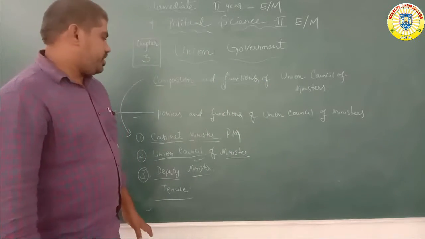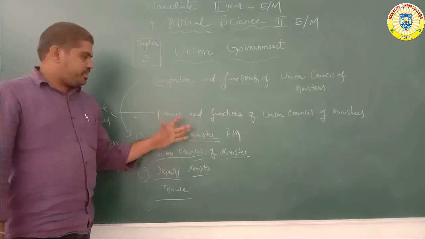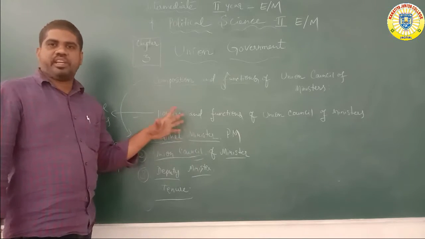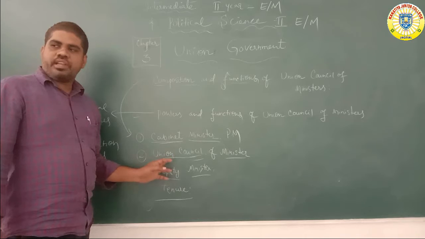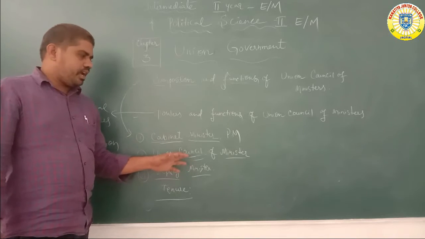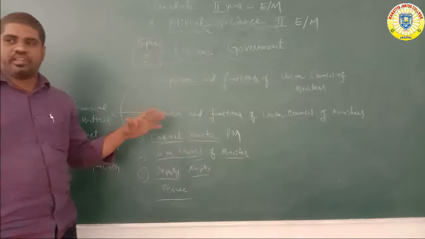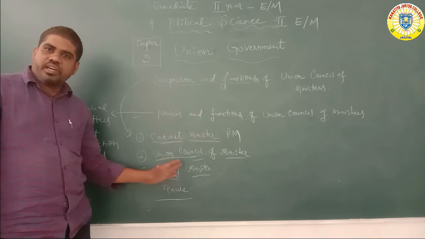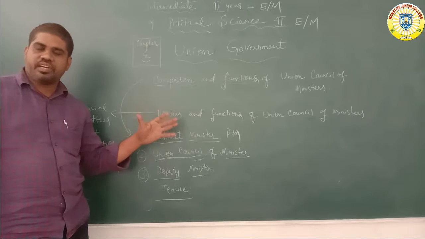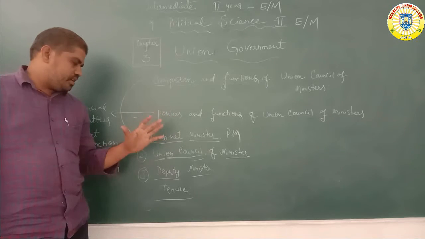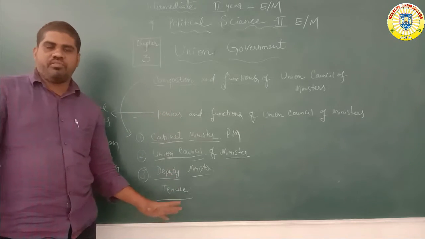How many types? 3 types. Number 1, cabinet minister, at the prime minister level. Number 2, Union Council of Ministers, under the head of the minister. Number 3, deputy minister, after the head of the minister under the Union Council. Number 4, tenure. The tenure is elected.